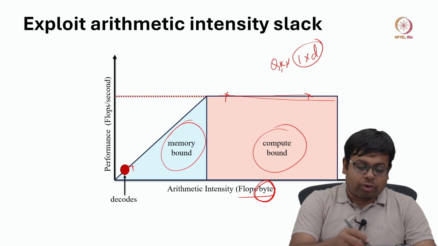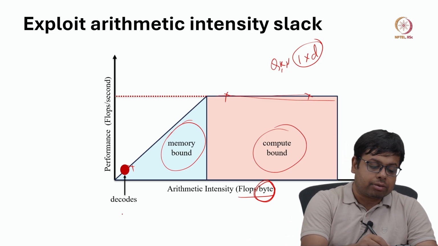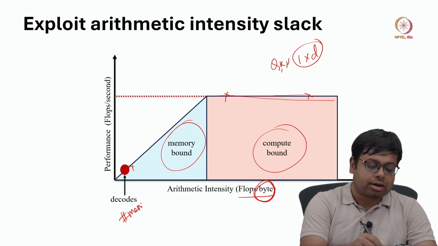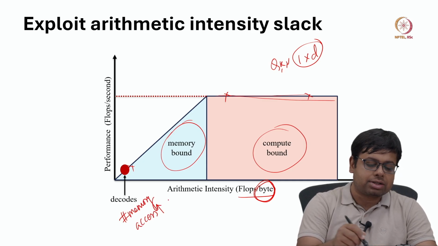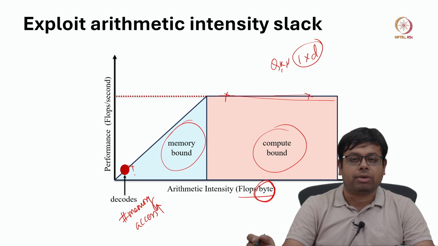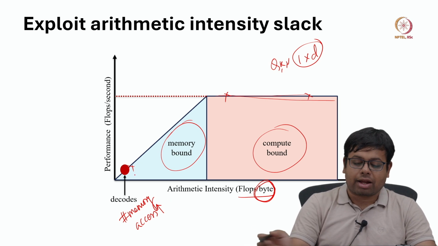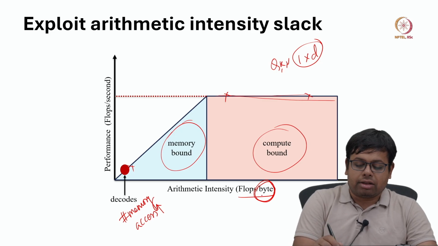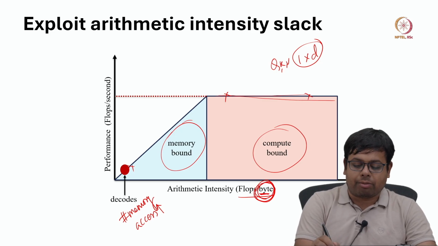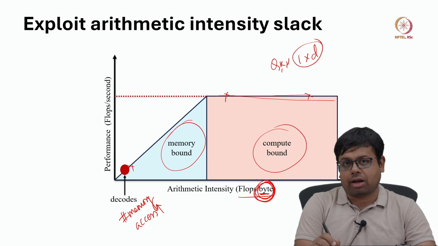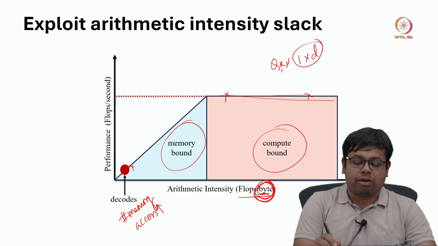So, for decode the memory access dominates, because our compute is less. That is why it falls into the memory bound region of the roofline analysis curve. Intuitively, you can think that the denominator, the number of bytes, is very, very high for decode, so flops per byte is less.